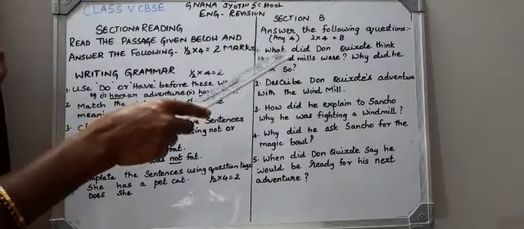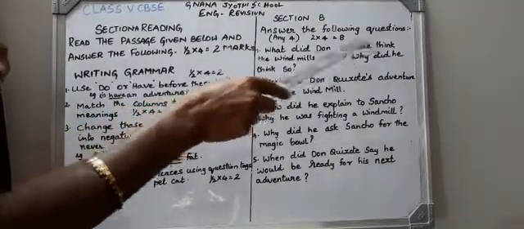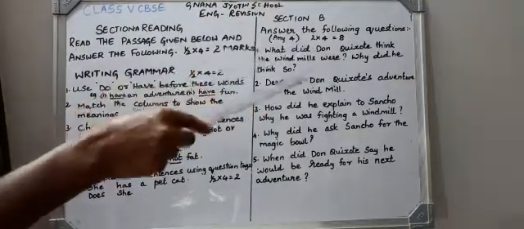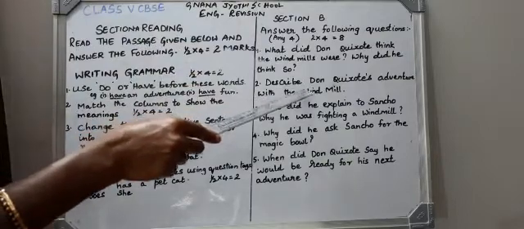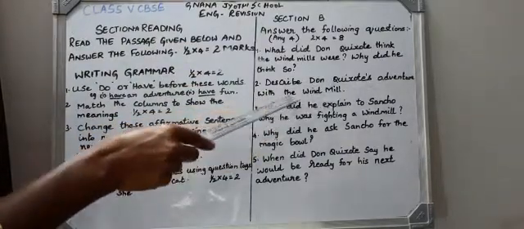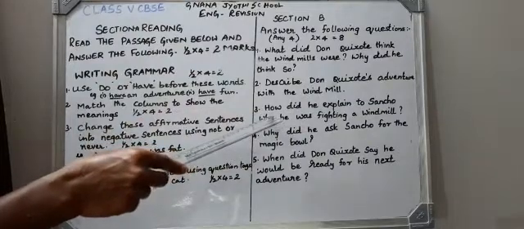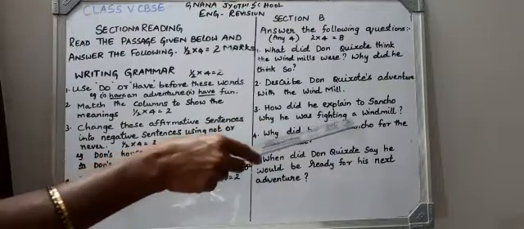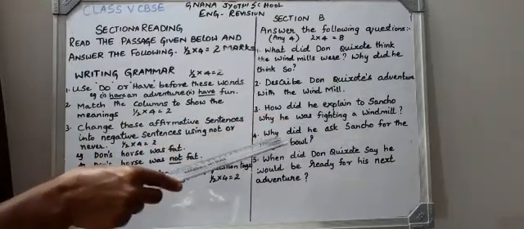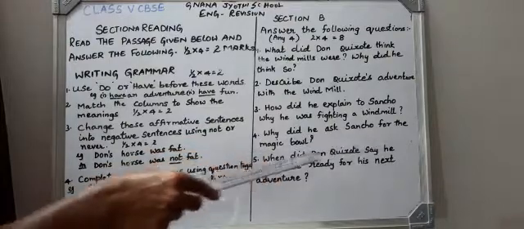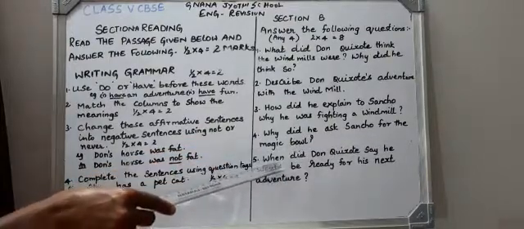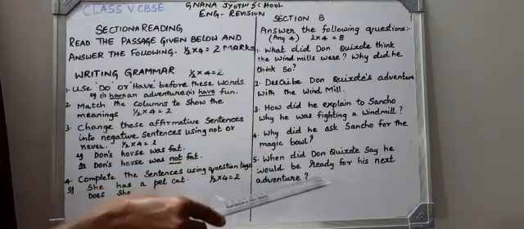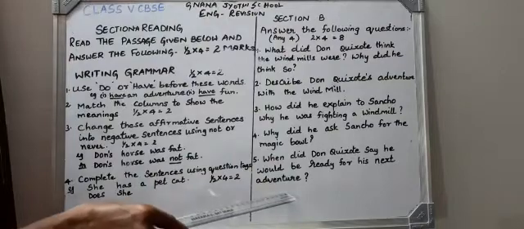So children, here the first question is, what did Don Quixote think the windmills were? Why did he think so? The second question here is, describe Don Quixote's adventure with the windmill. Third question, how did he explain to Sancho why he was fighting a windmill? Fourth question, why did he ask Sancho for the magic bowl? Fifth question, when did Don Quixote say he would be ready for his next adventure?